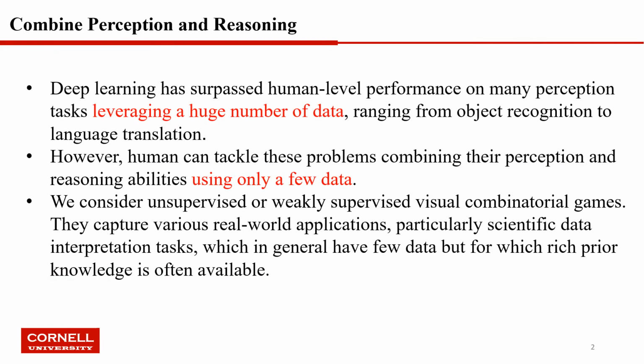Deep learning has surpassed human-level performance on many perception tasks, leveraging a huge amount of data, ranging from object recognition to language translation. However, humans can tackle these problems, combining their perception and reasoning abilities, using only a few data. We consider unsupervised or weakly supervised visual combinatorial games. They capture various real-world applications, particularly scientific data interpretation tasks, which in general have few data but for which rich prior knowledge is often available.